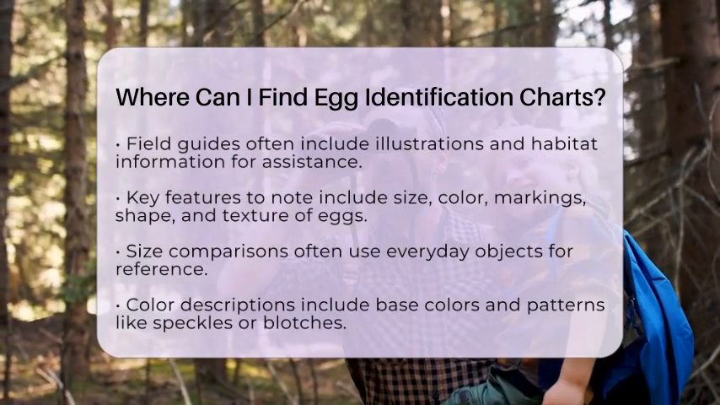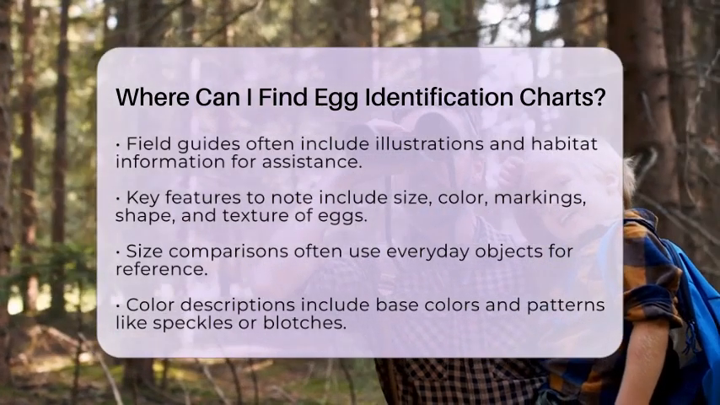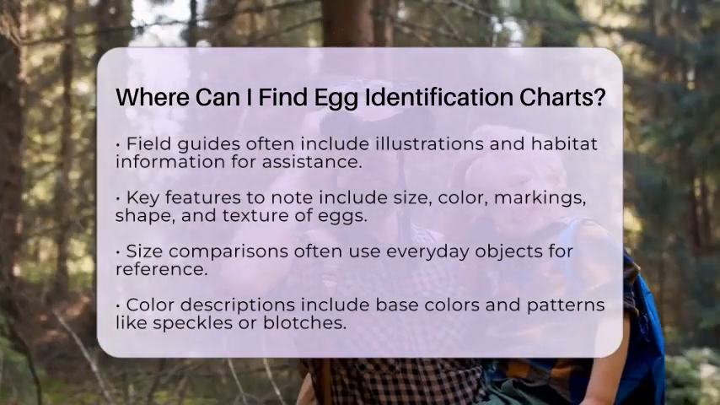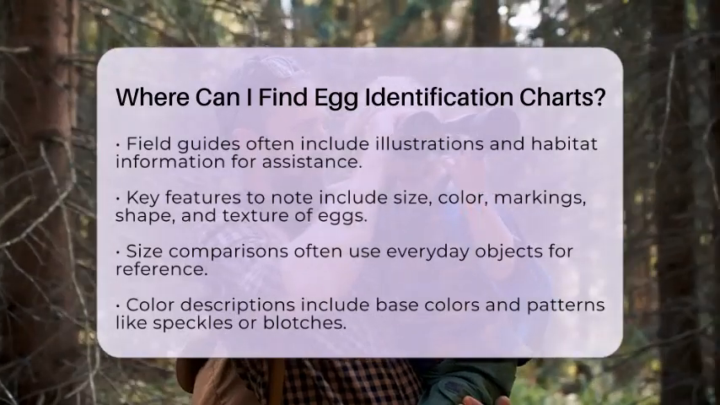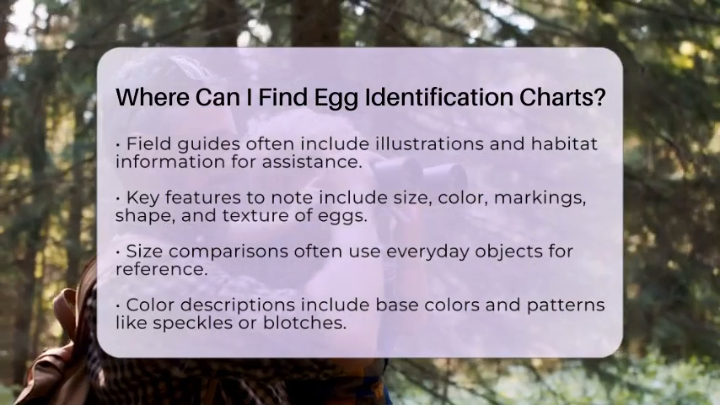Color and markings are also essential. Descriptions note base colors such as white, blue, or green, and patterns like speckles or blotches. For instance, blackbird eggs are typically blue-green with brown speckles, while collared dove eggs are plain white or cream.